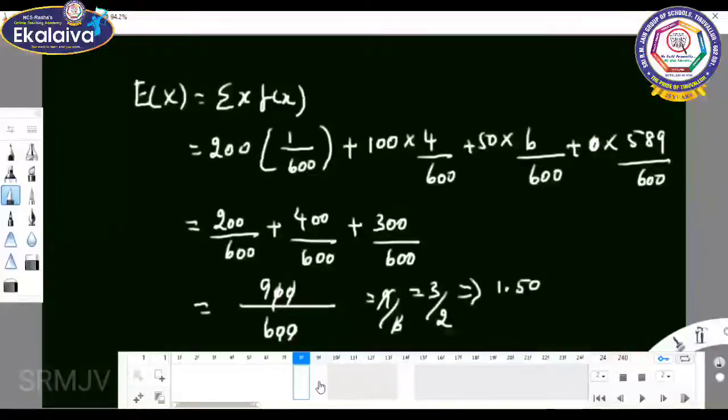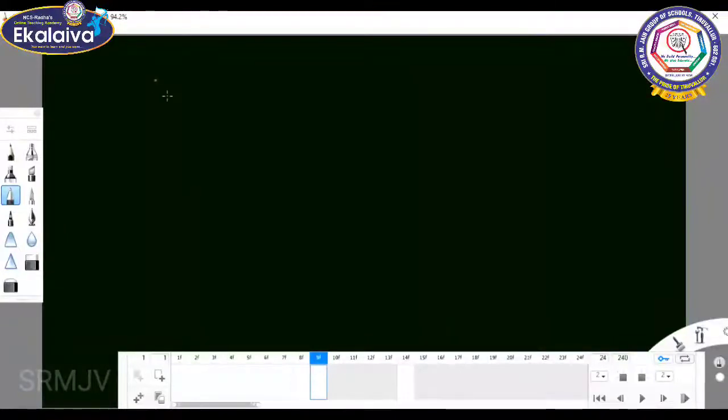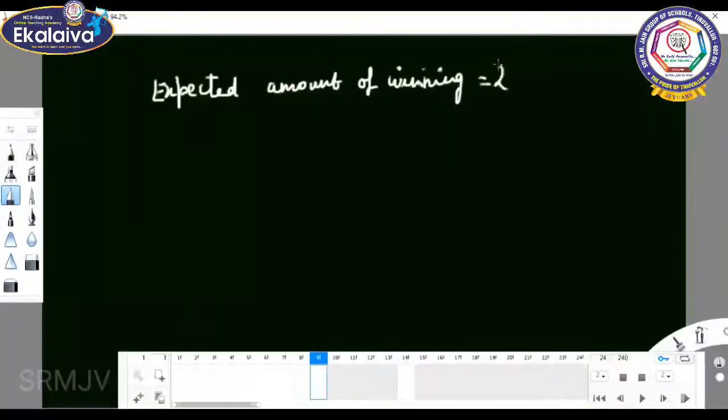So expected amount of winning equal to rupees 1.50. But the ticket amount is what? One ticket cost rupees 2.